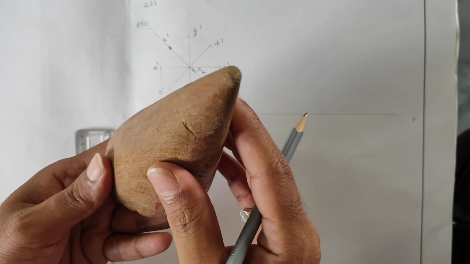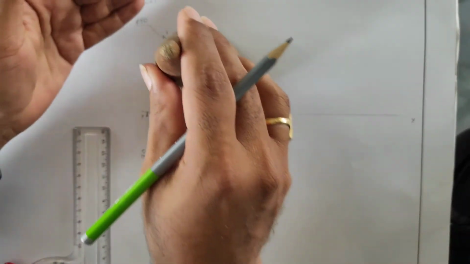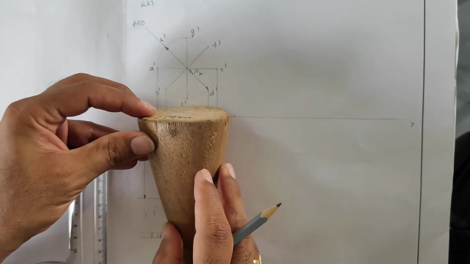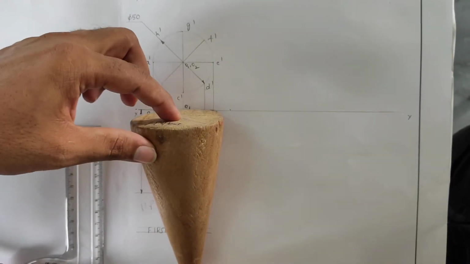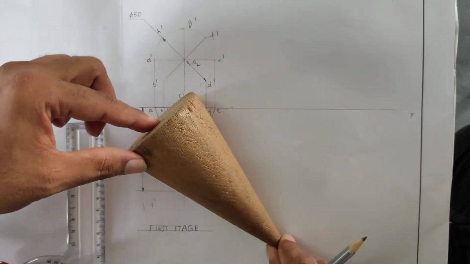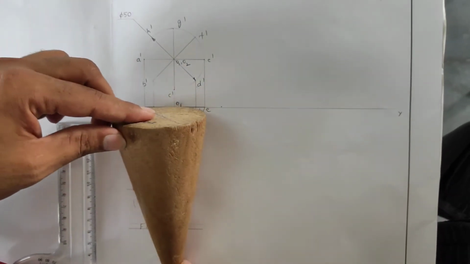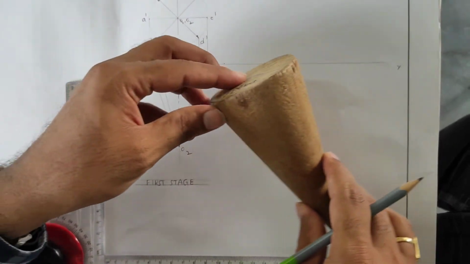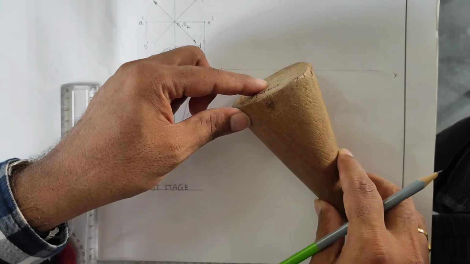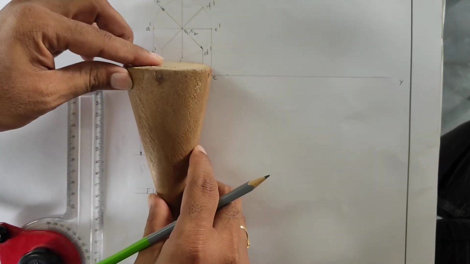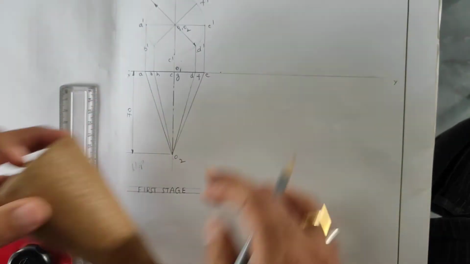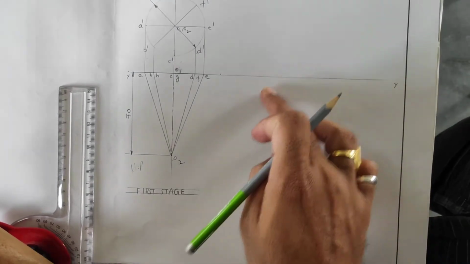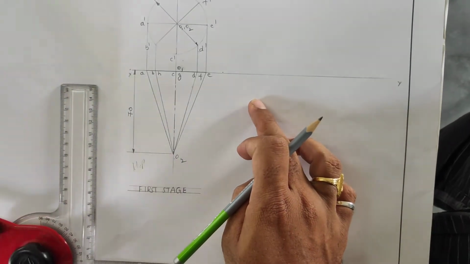See, this is the cone, what you have to call this. Now see, it is on the vertical plane. Now see, the cone will be there like this. Now the axis is making an angle of 45 degrees. Now take this top view of the first stage and reproduce it onto the second stage top view. See here. As it is, I am taking this one, as it is I am placing, but the axis should make an angle of 45 degrees as given.